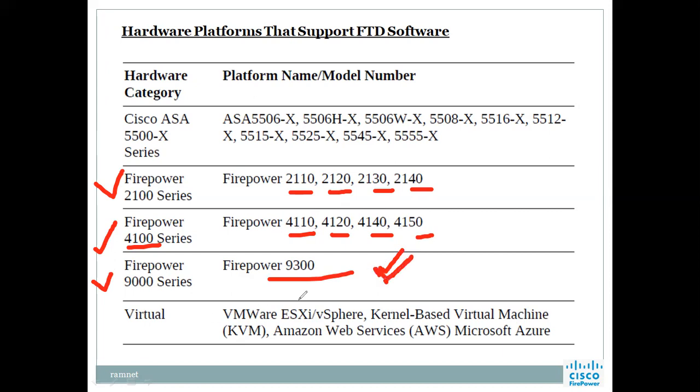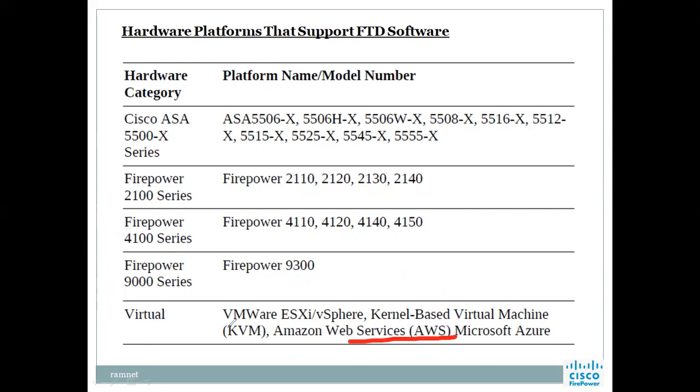And the virtual options: ESXi vSphere, kernel based virtual machine, KVM, Amazon Web Services, and Microsoft Azure. We can install it on a virtual platform also. Mostly this FTD is installed on a virtual platform only. AWS people are going for that, but we are doing it through ESXi vSphere, so we get the same functionalities. There is no doubt about that. You don't need to buy only the hardware appliance; we can buy the virtual one also, and with the proper licenses we will be able to do that.